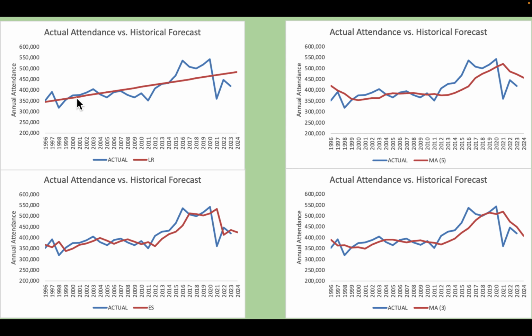And here for the linear regression line, you can see it's straight because it is just an equation like y equals mx, something like that. But it's just straight, and as you can see, it is kind of skewing more towards the end. It will eventually come back together, but it has a lot of distance from the actual data. And then if you go all the way down here and look at the exponential smoothing method, we can tell that it has worked the best because the lines are matching up to it very, very well compared to all of the other methods. So that is the one that we chose to make our final forecasting.